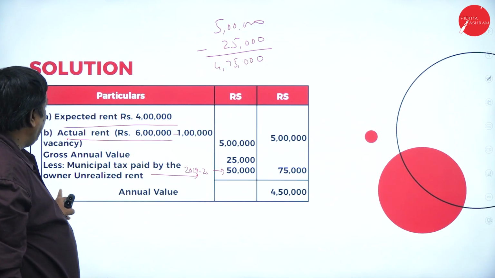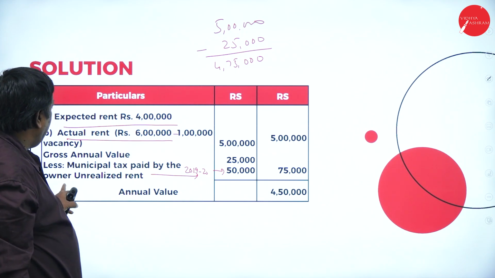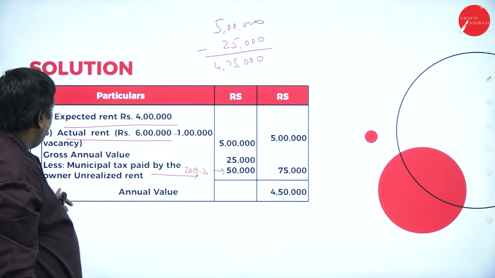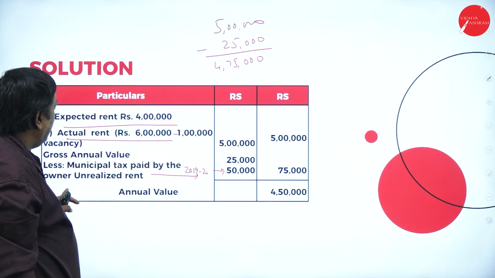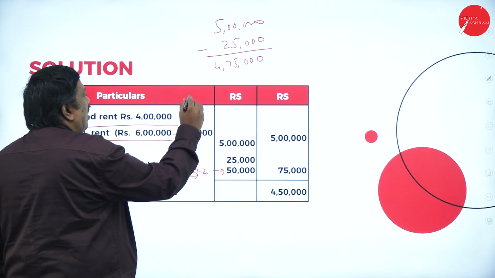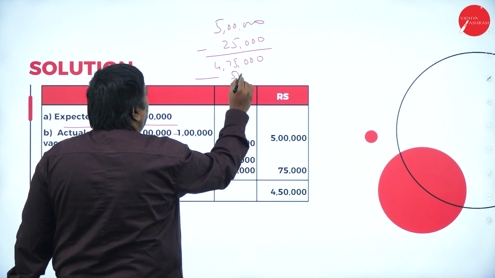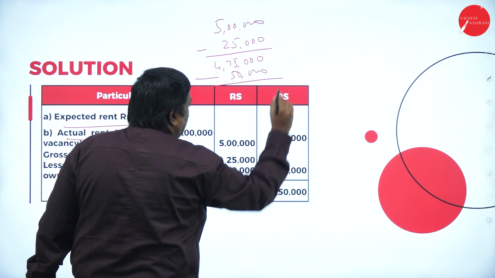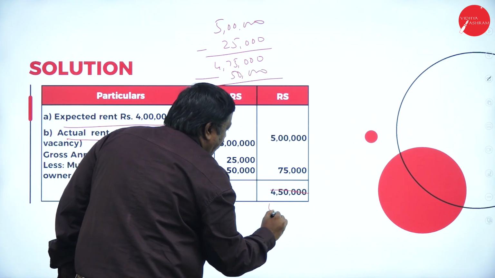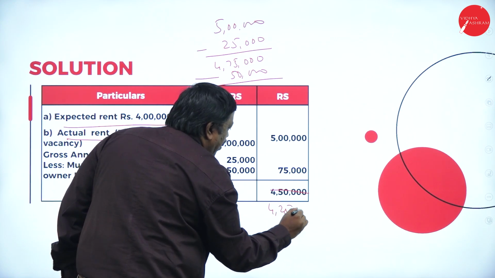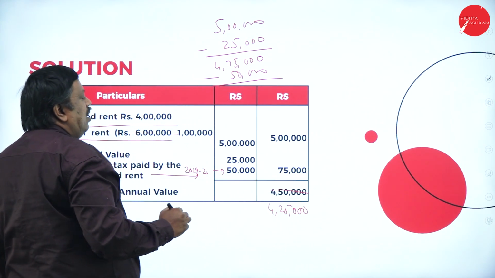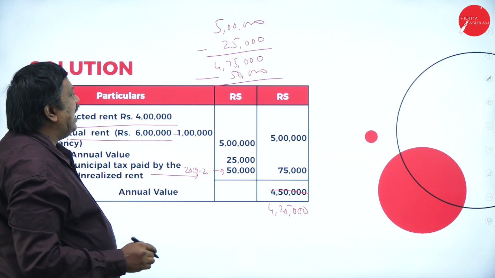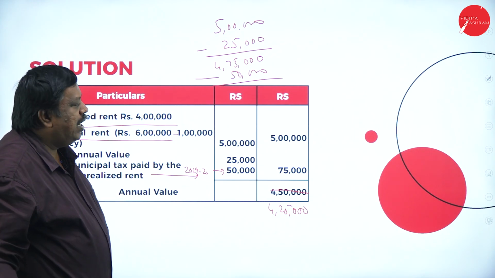And next, unrealized rent, which is not realized for 1 month. Deduct 50,000. So it will be 4,25,000, which is the amount we are going to consider for the calculation of the income from house property.